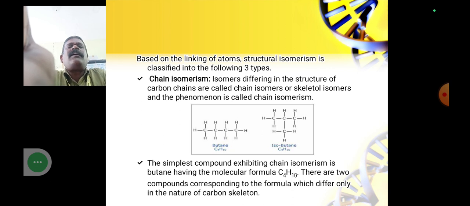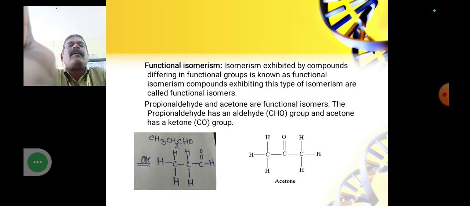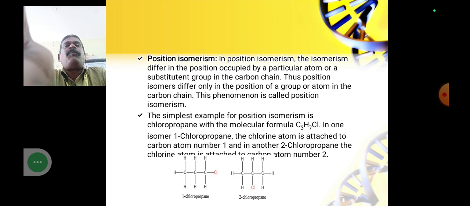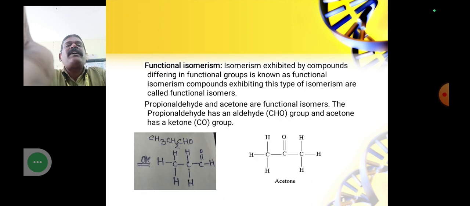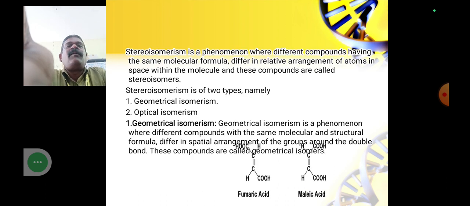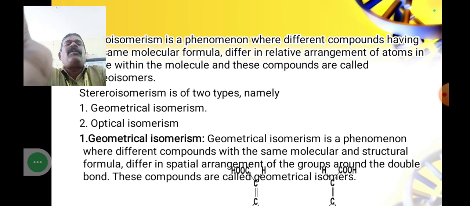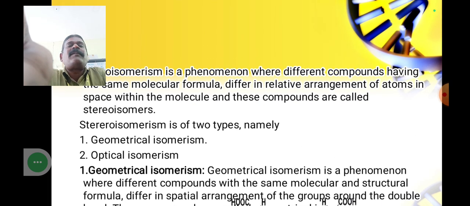Another one is based on the linking of atoms. Structural isomerism is classified into the following types: chain isomerism, position isomerism and functional isomerism. Next, stereoisomerism: compounds with the same molecular formula that differ in the relative arrangement of atoms in space within the molecule are called stereoisomers.